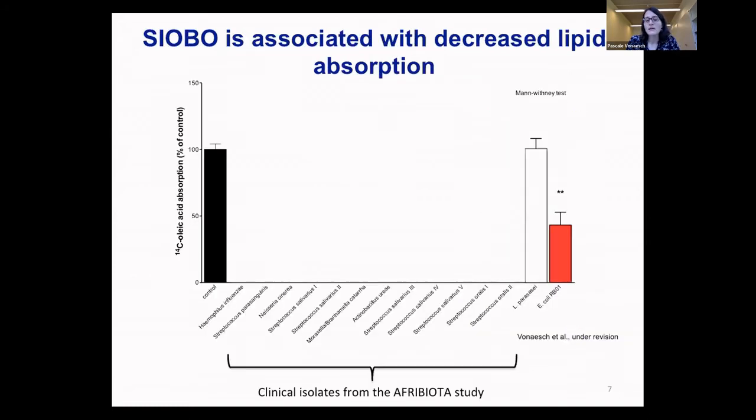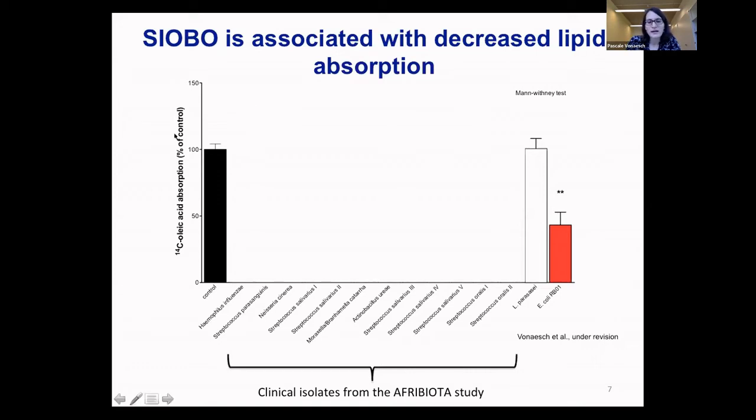We then also went on and assessed if there are other pathophysiological mechanisms that are disturbed by this extreme presence of bacteria. Here I show you data that we produced in vitro with isolated strains from these children, so strains that we isolated from the small intestine. As you can see here, we have the control in black, then a positive control in white, where we use Lactobacillus paracasei, which is a probiotic, as a control that did not affect the cells, and Escherichia coli, a bacterium that we know decreases lipid absorption.